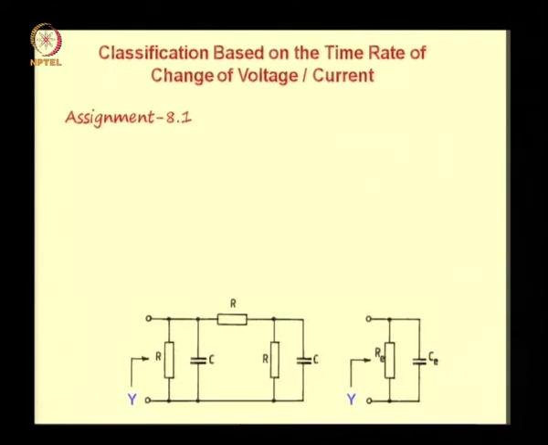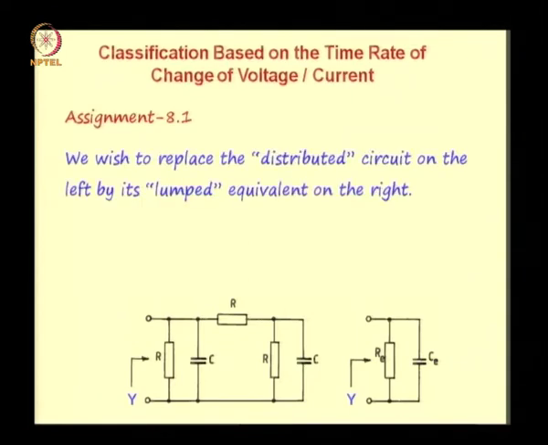Now here is an assignment for you. We wish to replace the distributed circuit on the left by its lumped equivalent on the right. Here you have an equivalent resistance R suffix E and an equivalent capacitance C suffix E, and these are in parallel. The admittance Y looked into these two terminals should be the same as the admittance Y looked into the terminals of this distributed circuit. That is the goal.